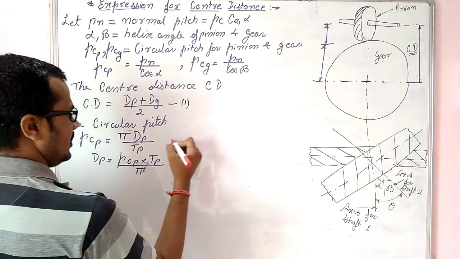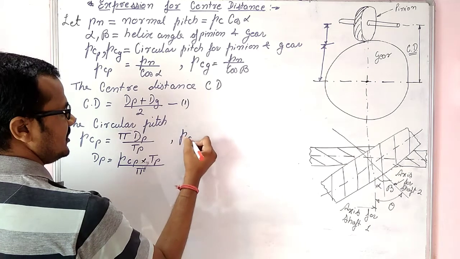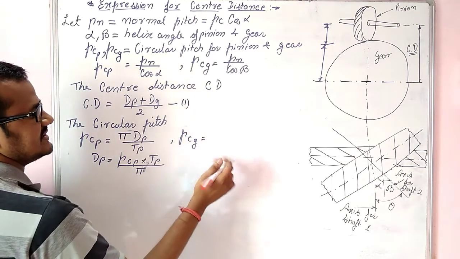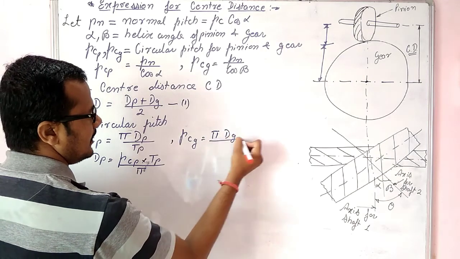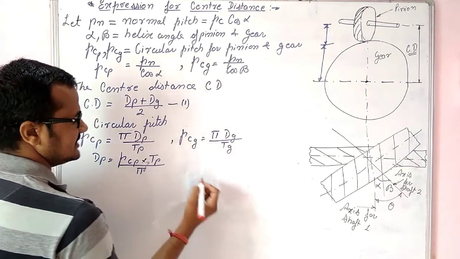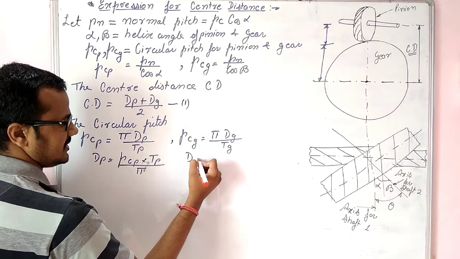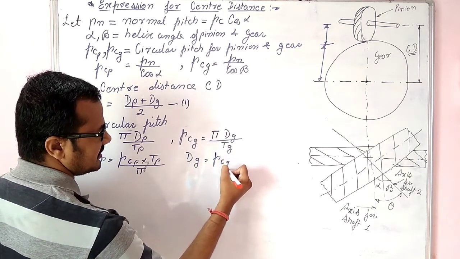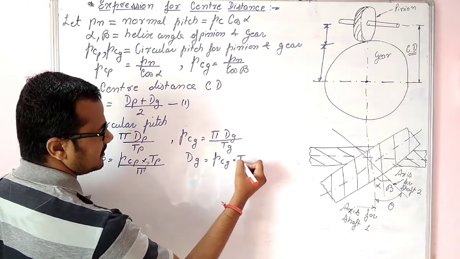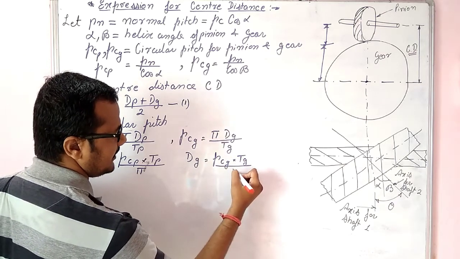And we can also say that the circular pitch for gear PCG will be equal to pi into dg upon number of teeth on gear TG, or the pitch circle diameter for gear dg will be equal to circular pitch for gear into number of teeth on gear upon pi.